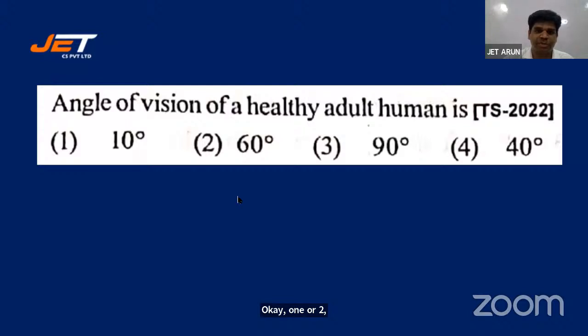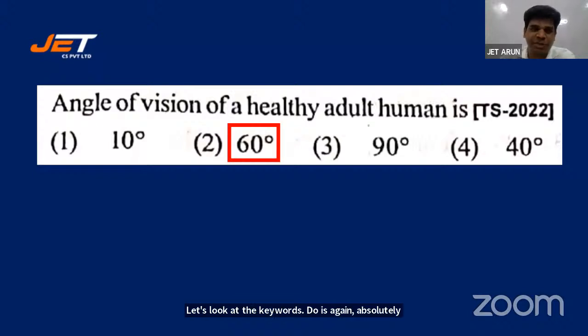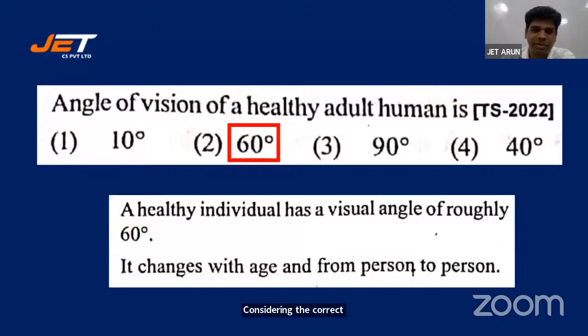Let's look at the key, students. 2 is again absolutely right. You're all consistently right. Consistently correct answers, students. I really appreciate it. Let's look at the statement. A healthy individual has a visual angle of roughly 60 degrees. It changes with age and from person to person, but on an average, it's 60 degrees.